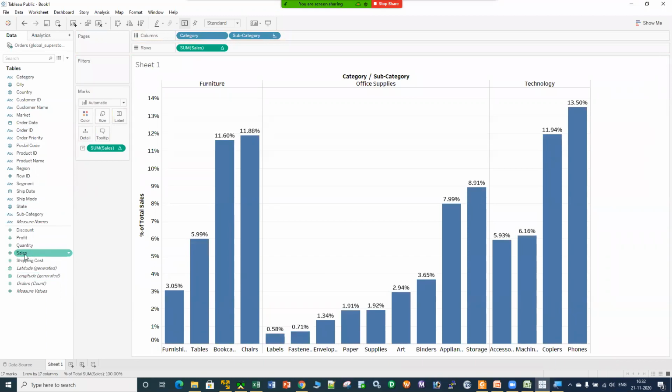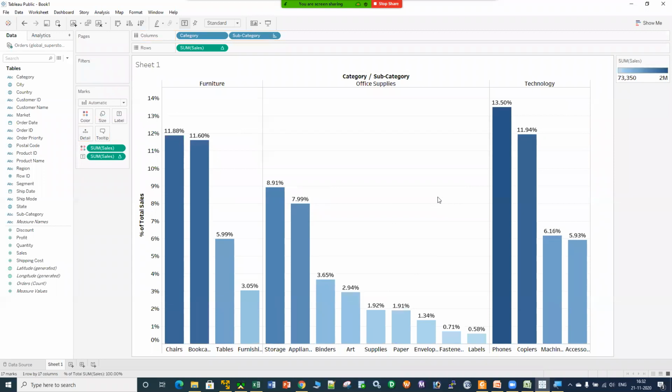Let me take sales and put it into the color box. Now, is it giving me some information? Yes, it is. The information is: the darker the color, the more the sales is, and the lighter the color, the less the sales is, right? So this is how you can play with this color, right?